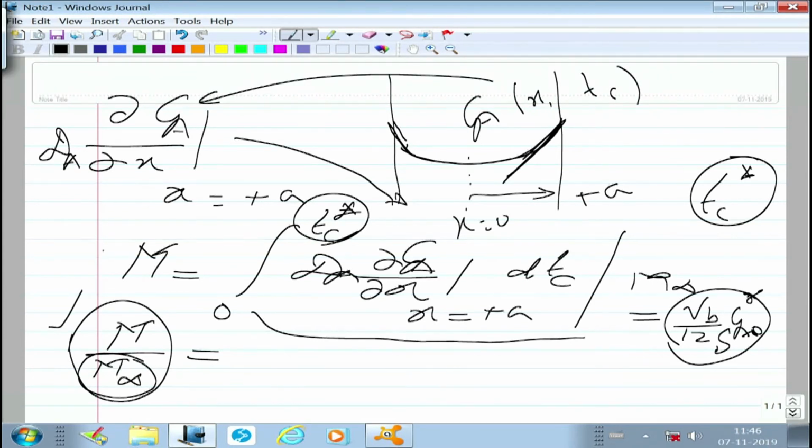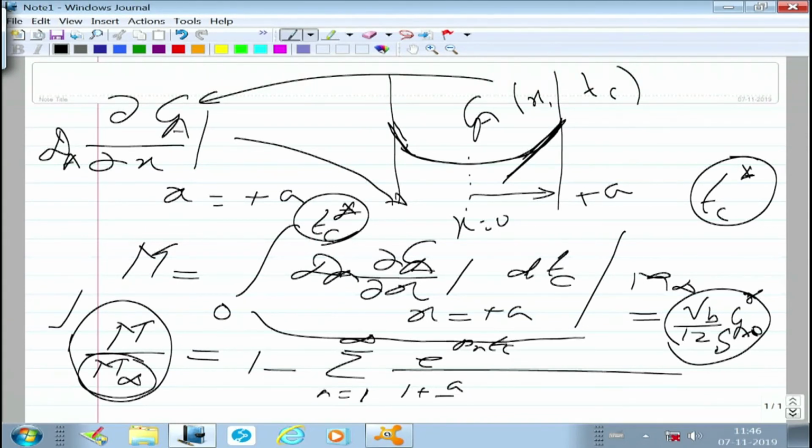Now, you have to get the ratio of this m to m infinity, and which is this: 1 minus summation n is equal to 1 to infinity exponential Pn Tc divided by the curly bracket 1 plus A by 2L plus Pn by 2 dA Kn square plus Pn square L A divided by 2 dA square Kn square.